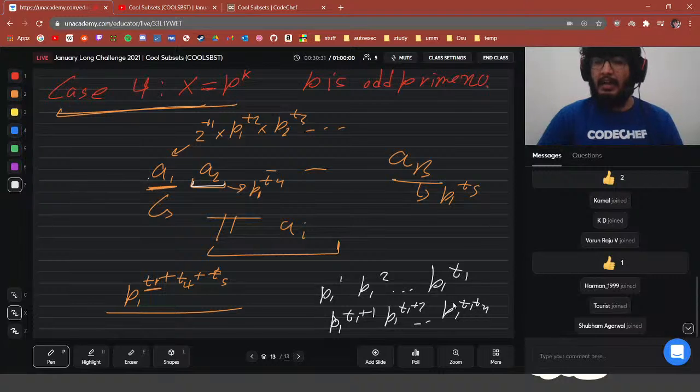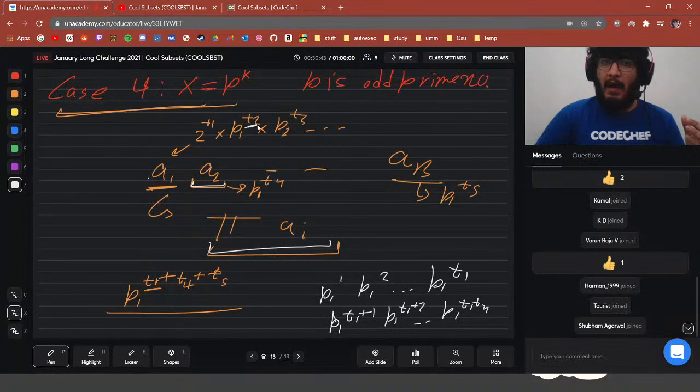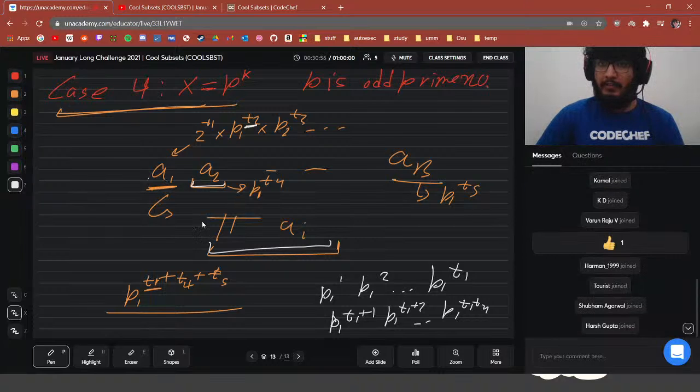It contributes t4 values to the number of cool divisors of this product. So each number contributes the number of powers of its prime number to the number of cool divisors of this product. So we can pre-calculate the sum of the factorization here.